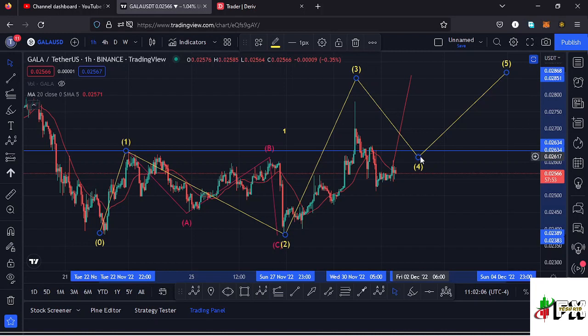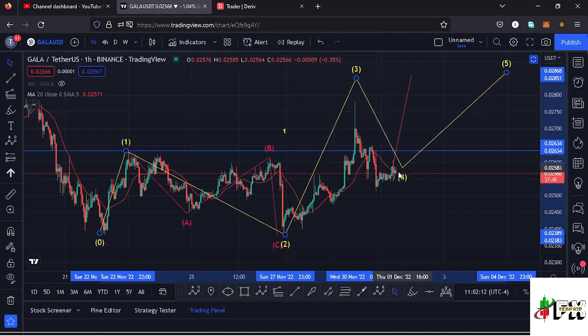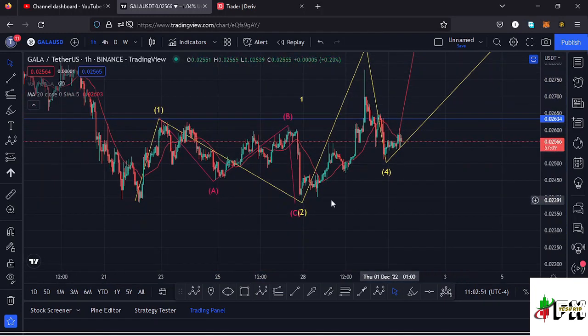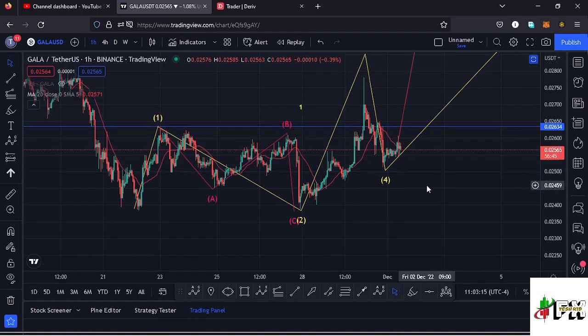From what we are seeing over here, we cannot term this as a wave 4, because this will be invalidating this Elliott wave structure, because our wave 4 over here has retraced back to our wave 1 high, and that means that this Elliott wave structure that I have here on the chart is invalid, and I have to view this movement to the upper side as something else. We also need to have in mind that there are chances that Gala games might have not made the bear market low, and this might be an ABC corrective movement that we are seeing over here, and there are chances of still making a new low before we see that reversal to the upper side. We also need to be prepared for that, so let's be patient and see how that plays out.